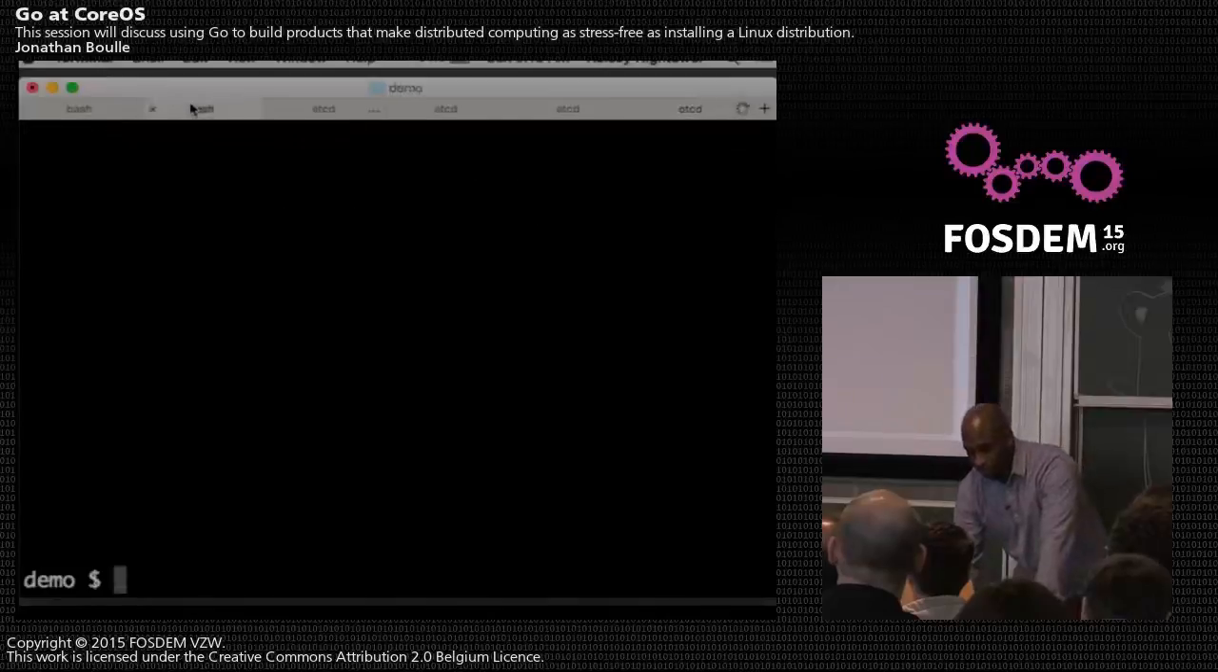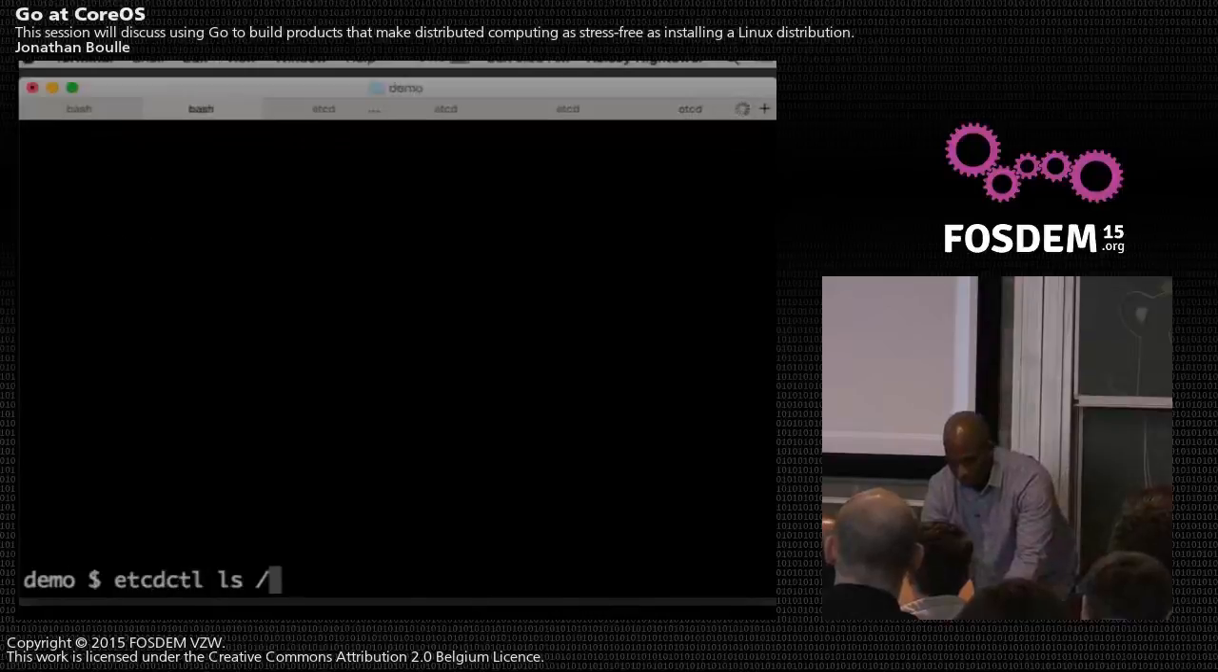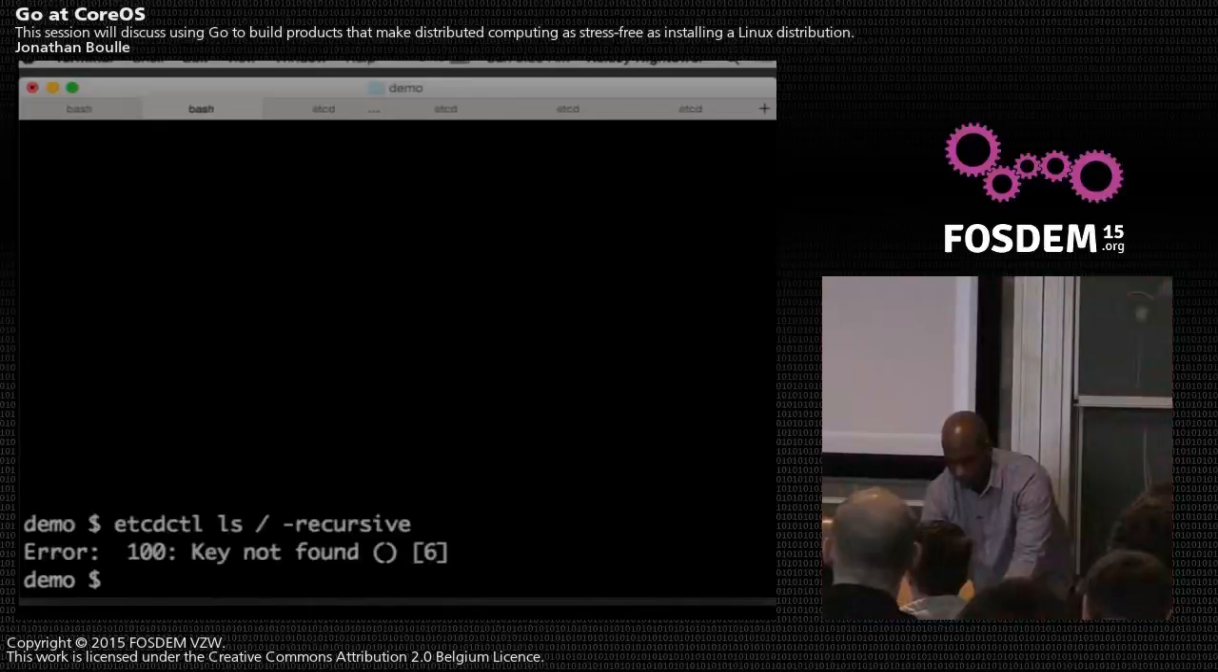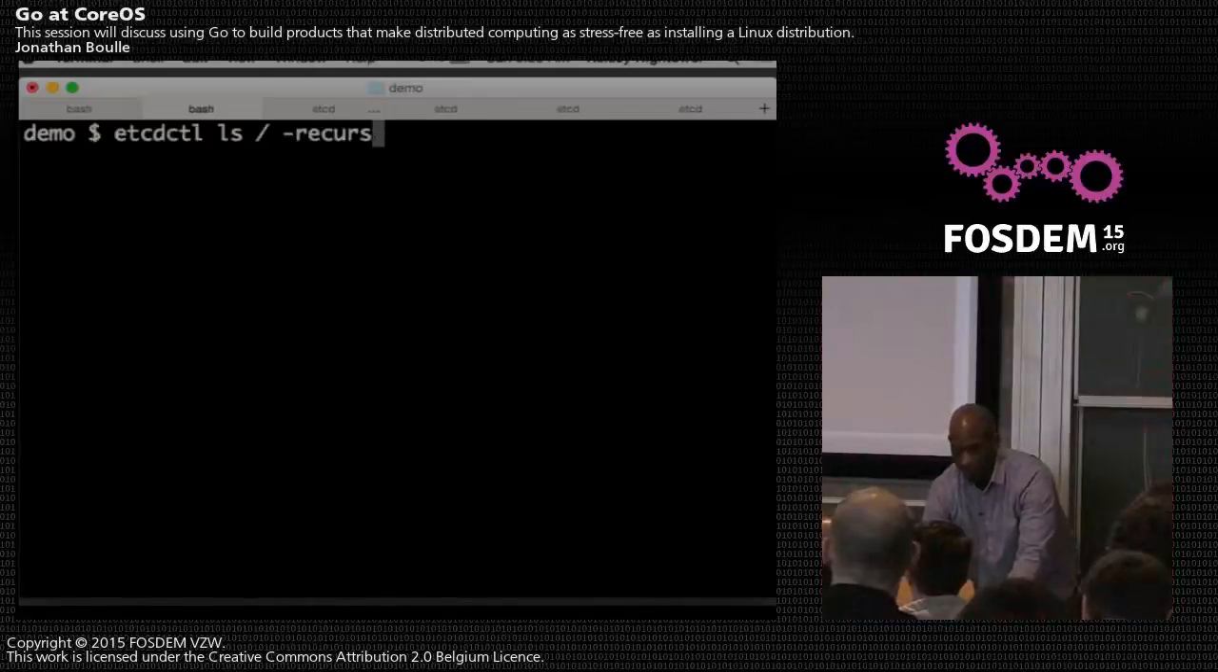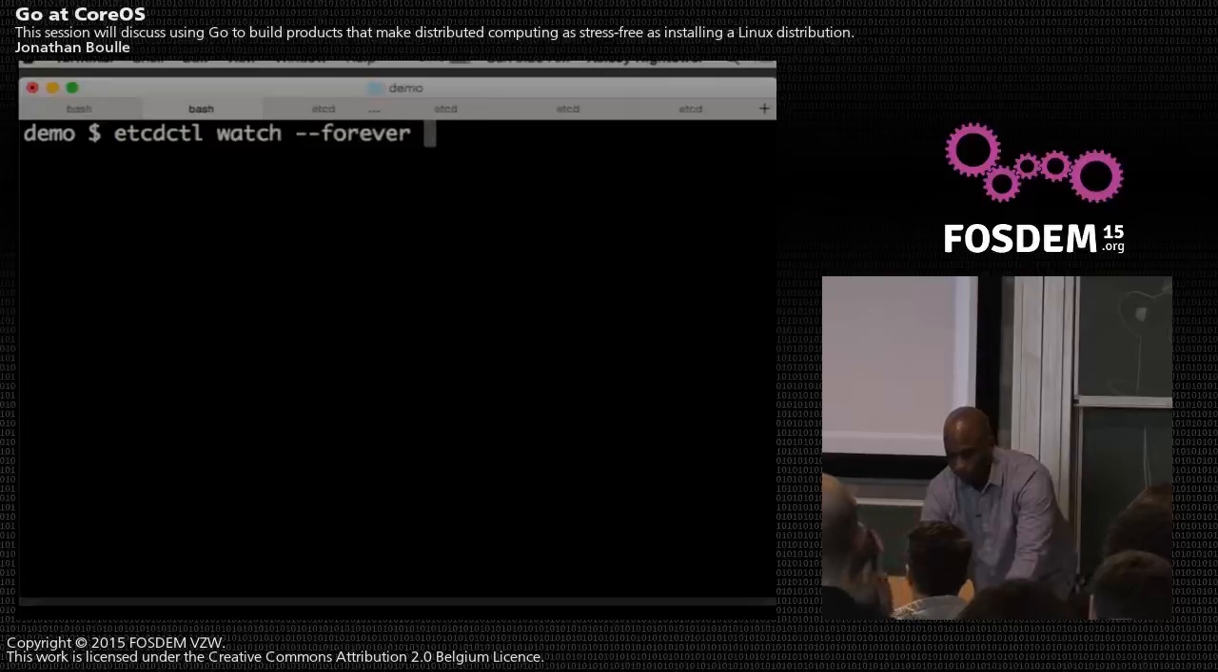All right, so I'm going to stand up a little proxy. And some of the things that you can do with etcd, some of the patterns that a lot of people like to do are, let's make sure that it's actually working. All right, so good, no keys are found. So what we can actually do is watch for keys. And we'll watch for key foo.